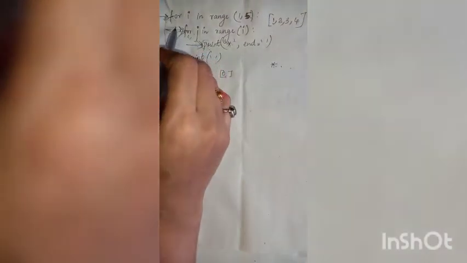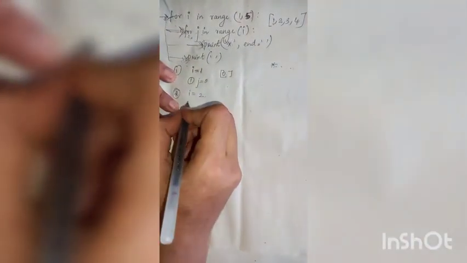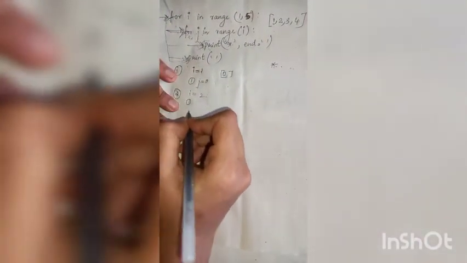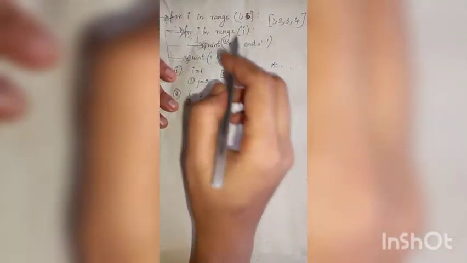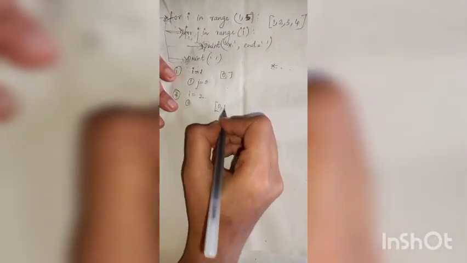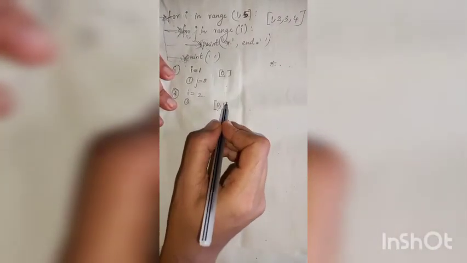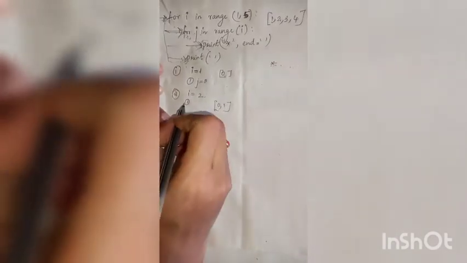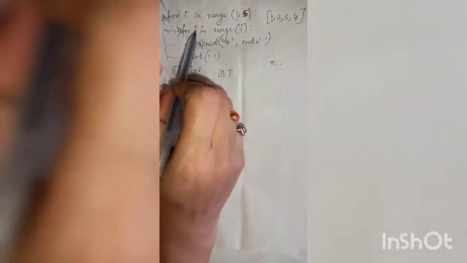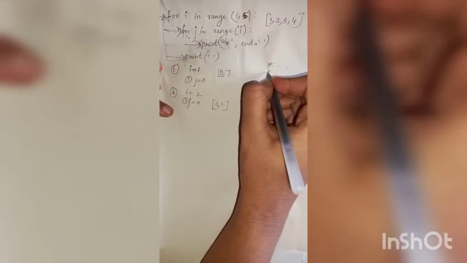Then it enters the for loop, for j in range of I. So j also will iterate and j can have the values in range of I. So I is 2, so j can have value 0, 1, that is 0 to 2 minus 1, that is 0, 1. So first value of j is 0. For j equal to 0, the statement is print star. Again star will be printed.